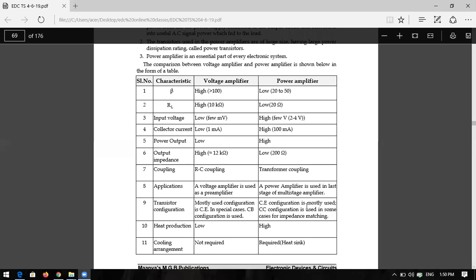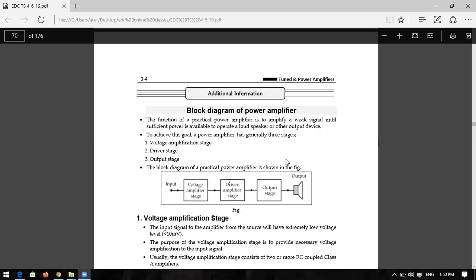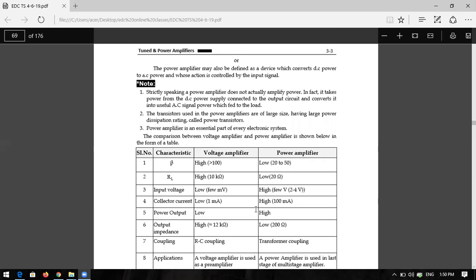What is the meaning of heat sink? The name itself says it: heat sinking. That means you have to sink the heat. It is a device, mainly aluminum, fabricated onto the power transistor, which will absorb the heat generated in the power transistor. So heat sinks are provided in the power amplifier. There is no heat sink present in the voltage amplifier. These are the major differences between a voltage and power amplifier. You have to remember these, learn and practice these characteristics.